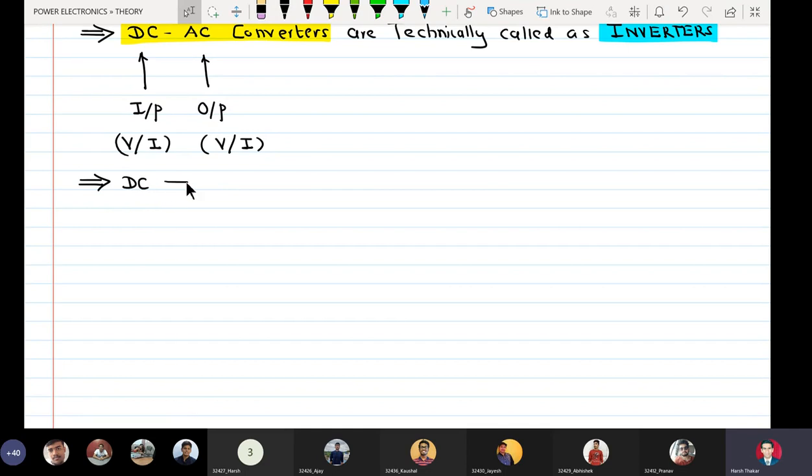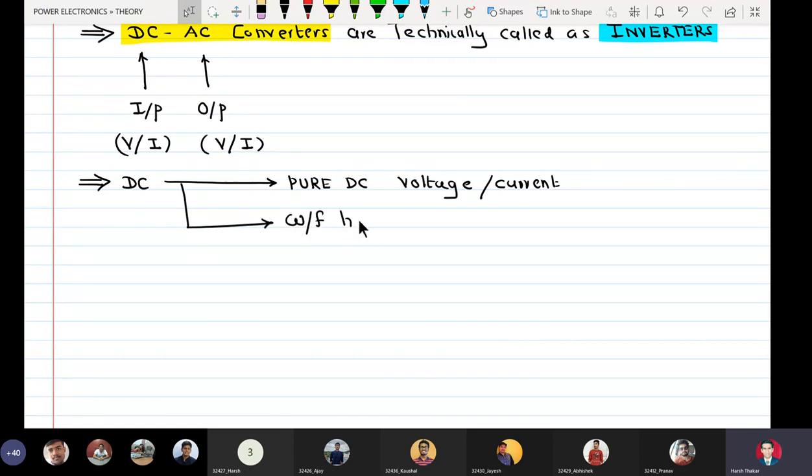When I mean DC, it can either mean a pure DC voltage or current that is constant, or it can also mean a waveform having non-zero average content.